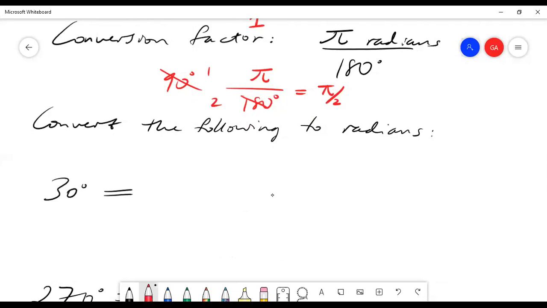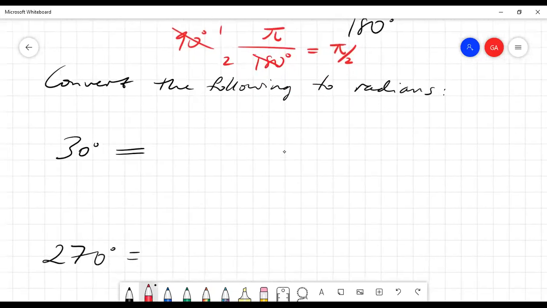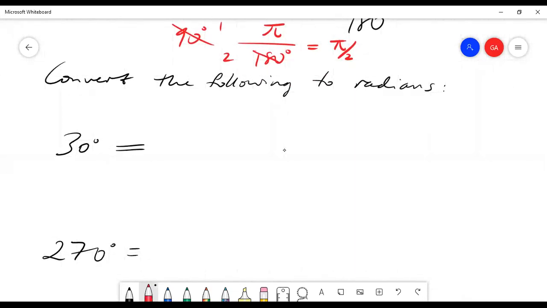And there are more of these types of problems on the homework. So converting 30 degrees to radians. Well, what would I do? I would multiply this thing by pi over 180 degrees. And 30 divided by 180 is what? 1 over 6. And so 30 degrees is pi over 6 radians. And this will become second nature to you. When you see pi over 6, you'll think 30 degrees.